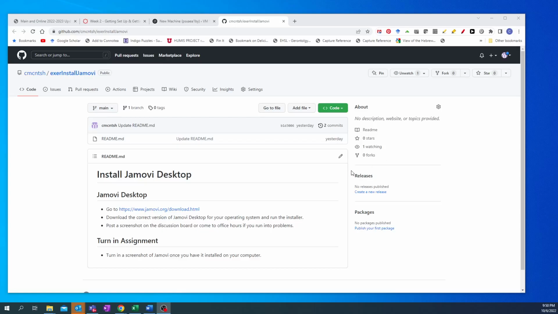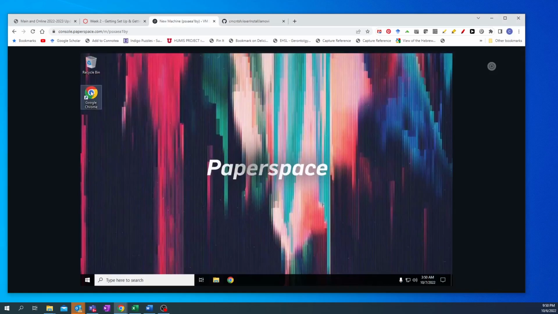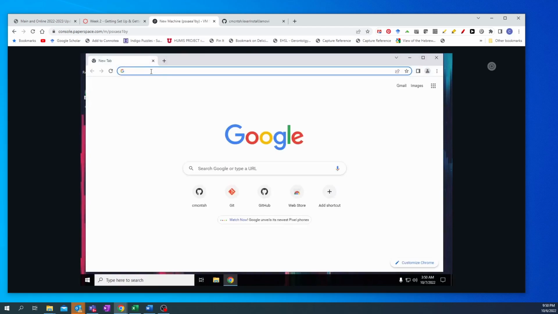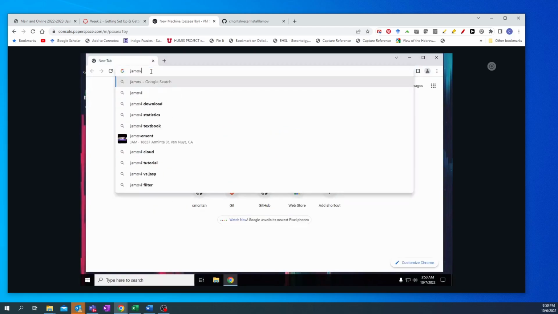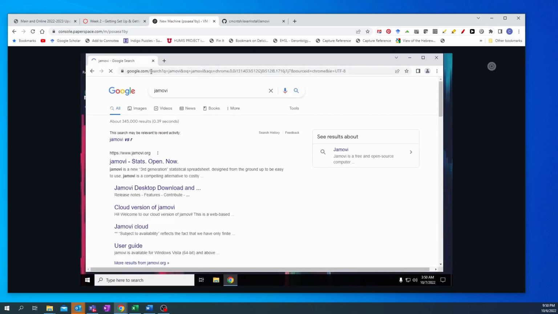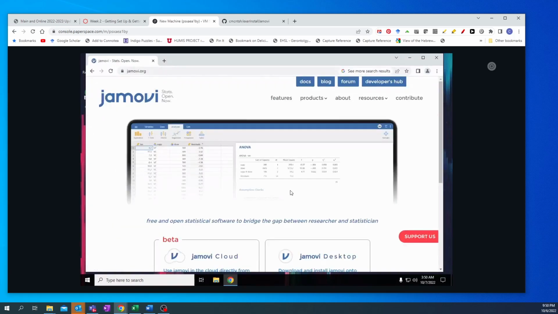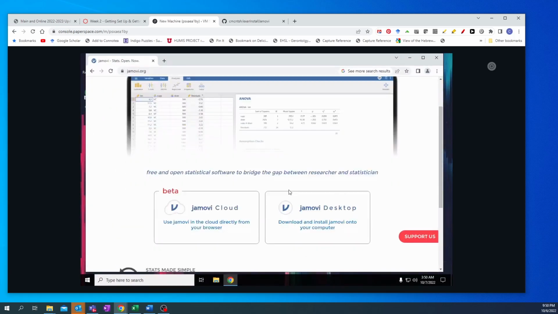Hey guys, I thought I would show you how to install Jamovi Desktop on your computer. So on your computer you want to open a browser and we're going to search for Jamovi, and we will go to the Jamovi site and you'll see there's a couple options.